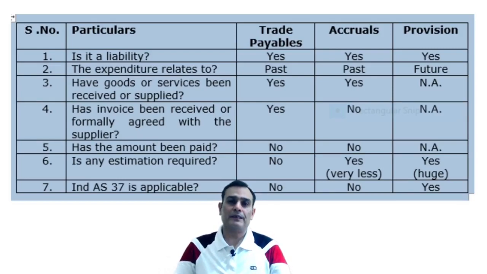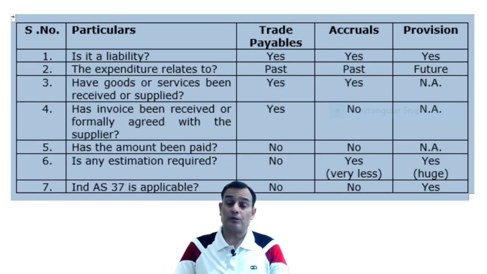So what does Ind AS 37 apply to? Ind AS 37 applies only to the case of provision. So what are the two areas of distinction in terms of provisions compared to trade payables and accrual? Provision relates to a future expenditure, that's one parameter. And the second is that it requires a substantial level of estimation, because the definition itself says that it is supposed to be uncertain in timing as well as amount.